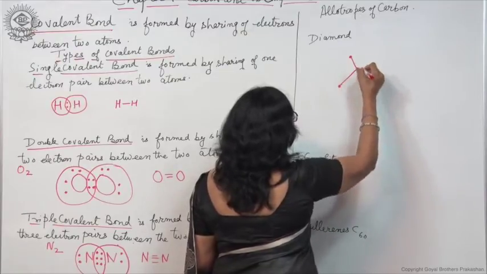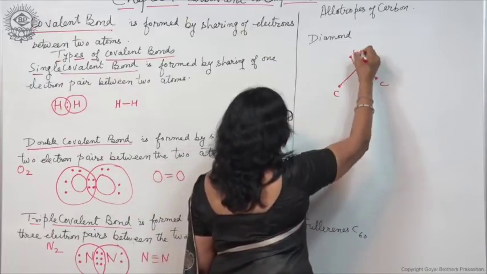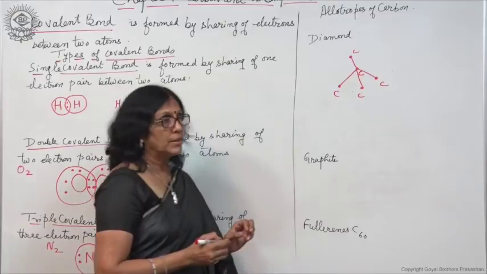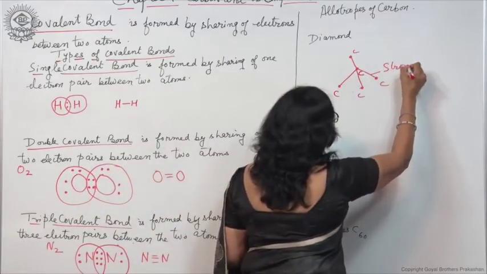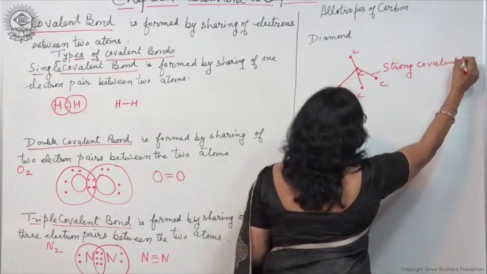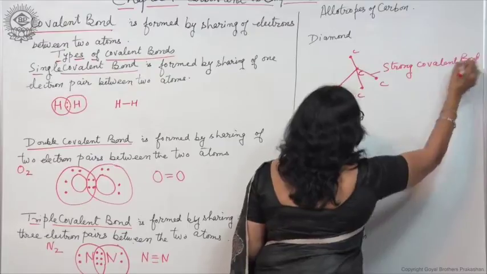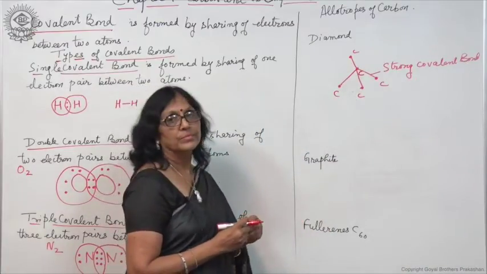So, you can see one carbon atom is linked to 4 other carbon atoms by strong covalent bonds, and it forms a very rigid 3-dimensional structure.